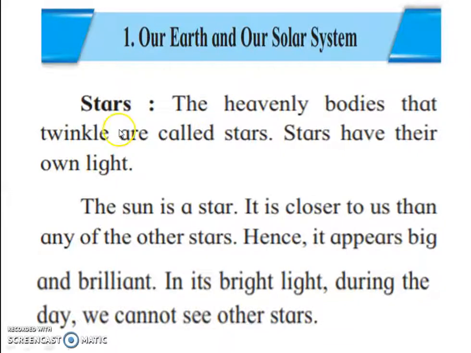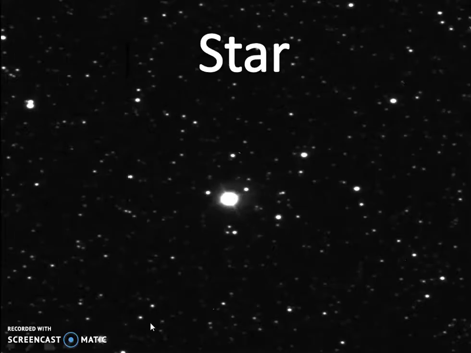Next, that is star. The heavenly bodies that twinkle are called stars. Stars have their own light. The sun is a star. It is closer to us than any other star. Hence, it appears big and brilliant. In its bright light during the day, we cannot see other stars.